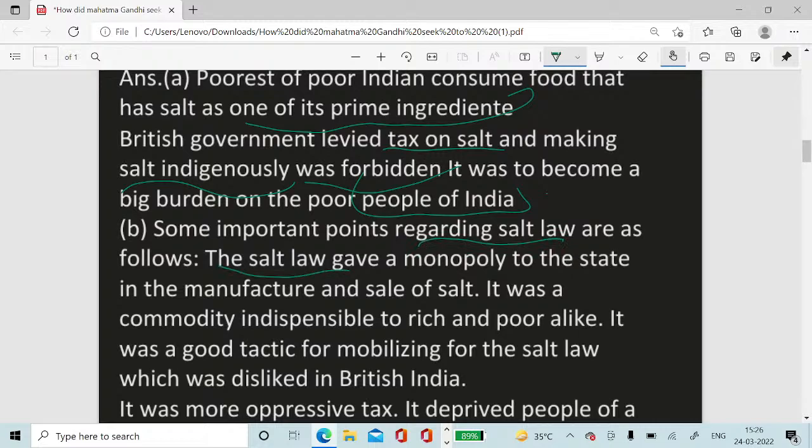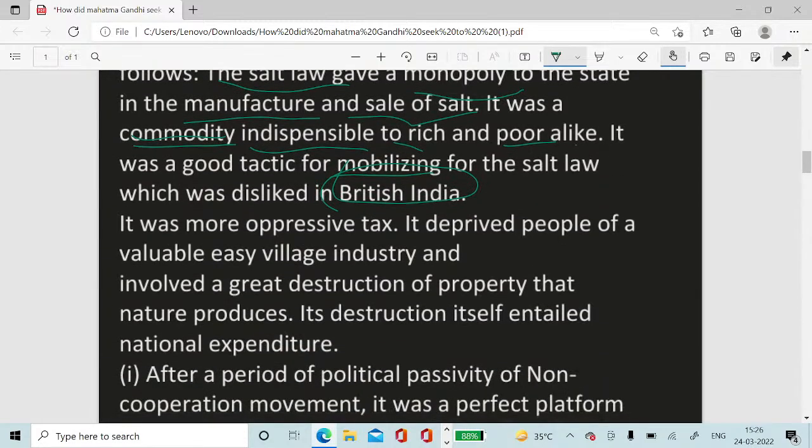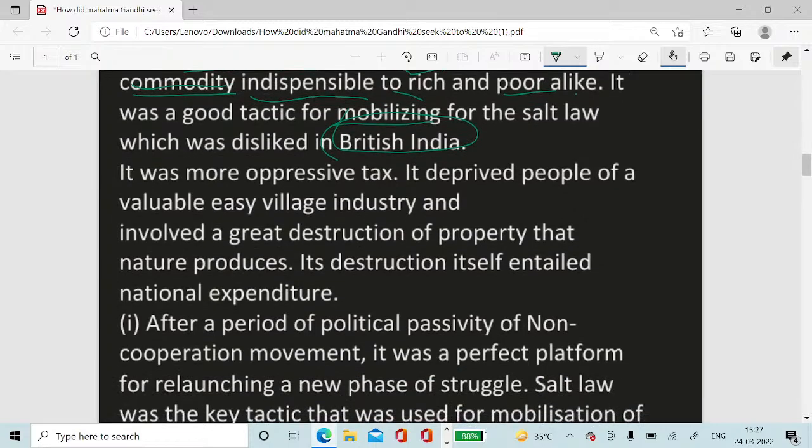The salt law gave a monopoly to the state over the manufacture and sale of salt. It was a commodity indispensable to rich and poor alike. It was a good tactic of mobilizing against the salt law, which was disliked in British India. It was a more oppressive tax. It deprived people of India of a valuable easy village industry and involved a great destruction of property that nature produces. Its destruction itself entailed national expenditure.